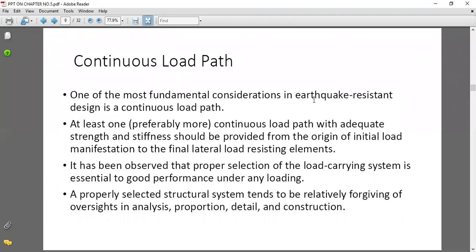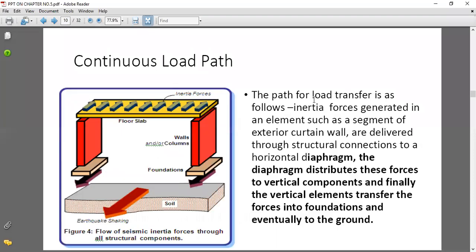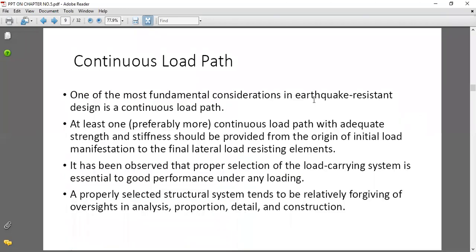Which are those parameters? Continuous load path. In that there are beams, columns, slabs, meaning horizontal and vertical members that come under the structure, and through these vertical and horizontal members the load path is transferred towards the foundation. The whole parameter related to continuous load path should be in a continuous manner, from column towards the wall, wall towards the foundation, foundation towards the footing, and towards the soil. If this continuous load path is in a good manner, then the structure becomes an earthquake resistant structure.